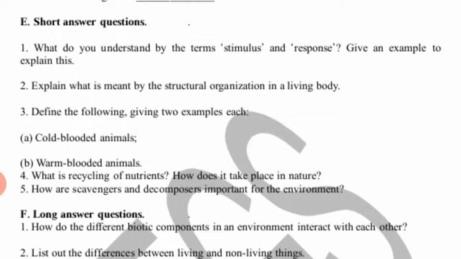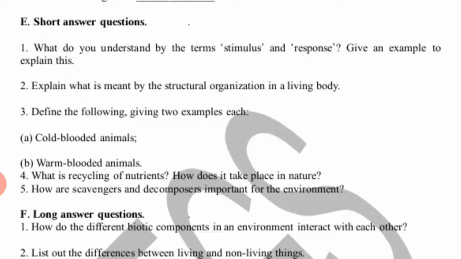In the presence of sunlight, sunflower turns its face towards the sun. In the morning, sunflower keeps its face towards the east direction, and in the afternoon it will be in the west direction, right? So here, what is the stimulus? Sunlight is the stimulus and movement of sunflower is the response.